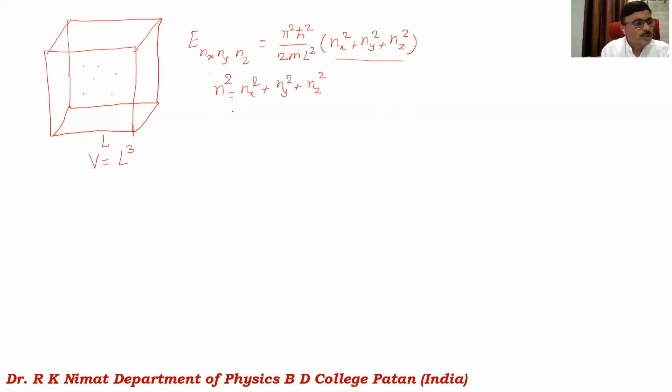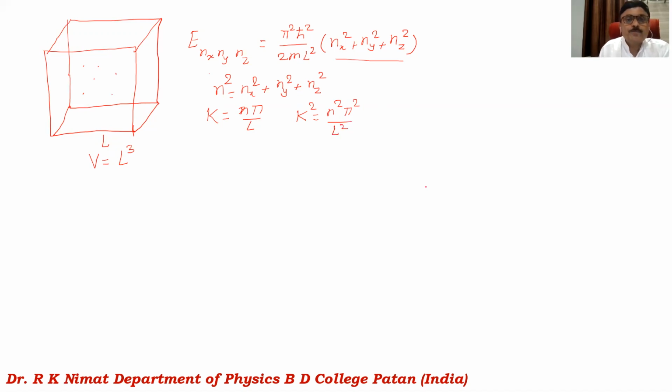And also we have the propagation constant k, which is given as n pi by L, or you can write this as k square is equal to n square pi square divided by L square. All these things you can write.